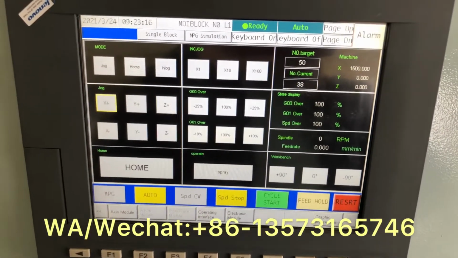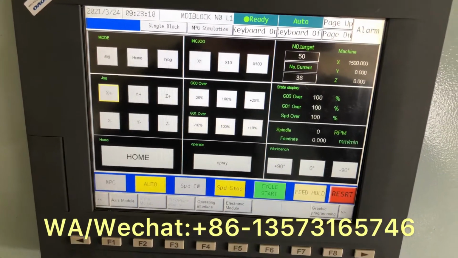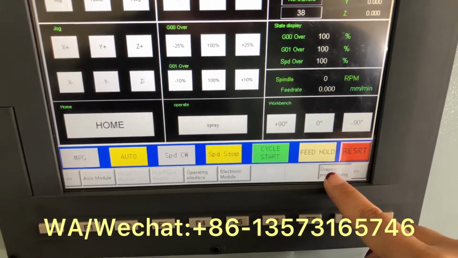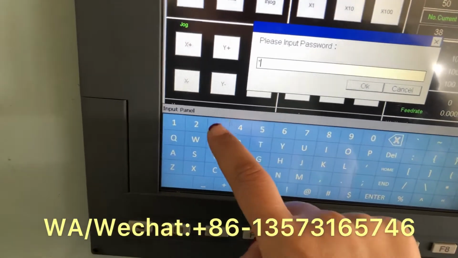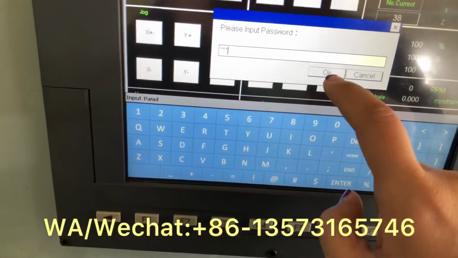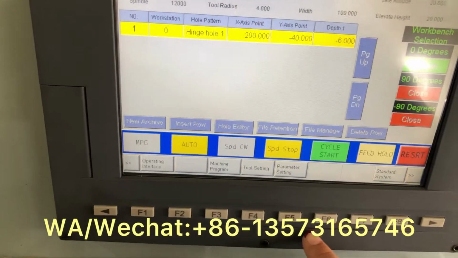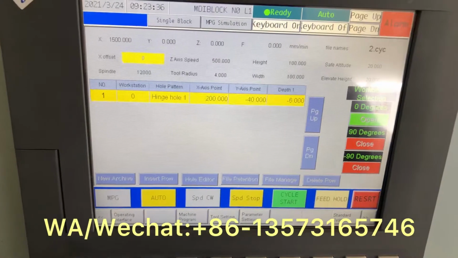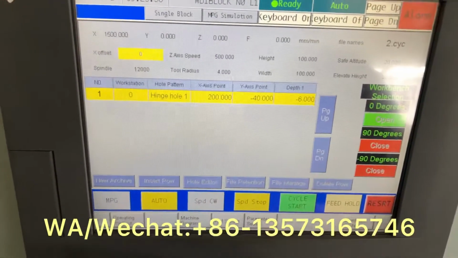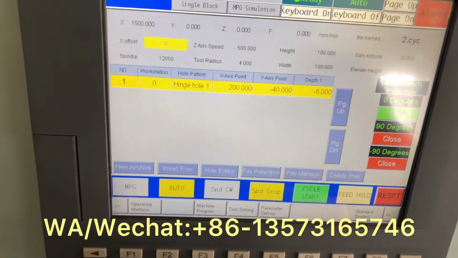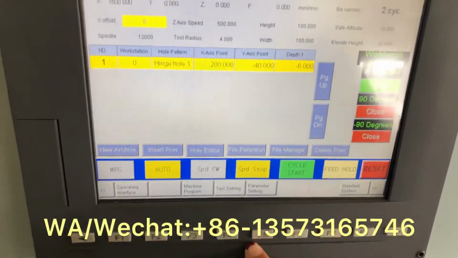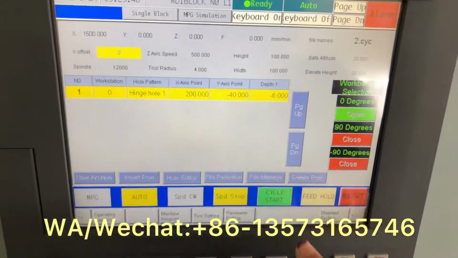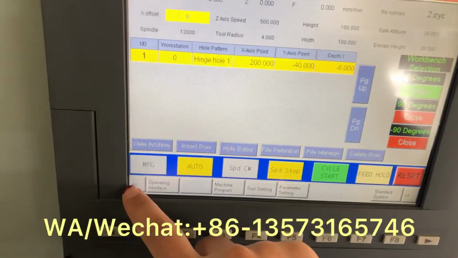There are two working ways you often use. The first one is graphic programming. You can enter the password. Okay, from here you don't need to make the program, but just set up all the parameters according to your works from here. If your work requirement cannot be finished from here, then you use this one.